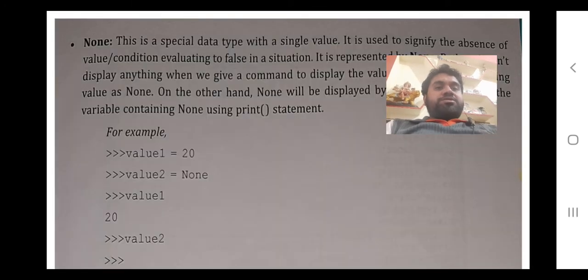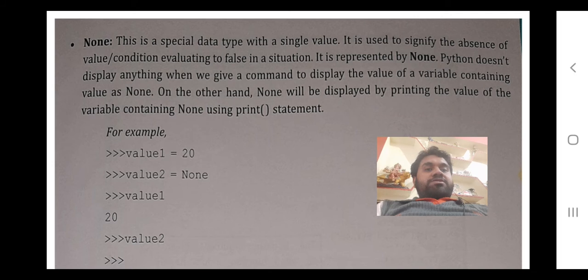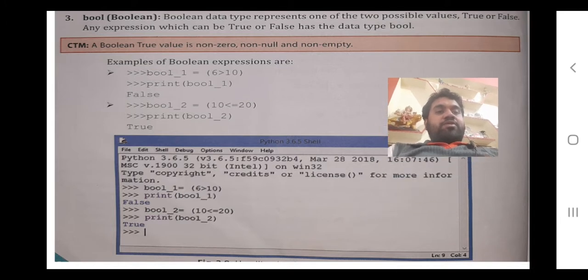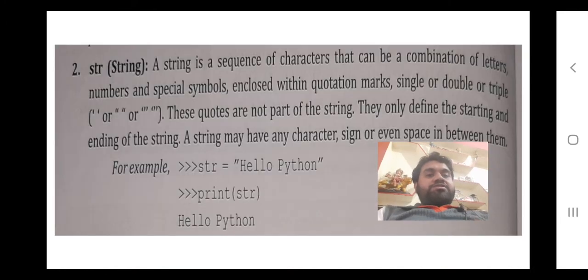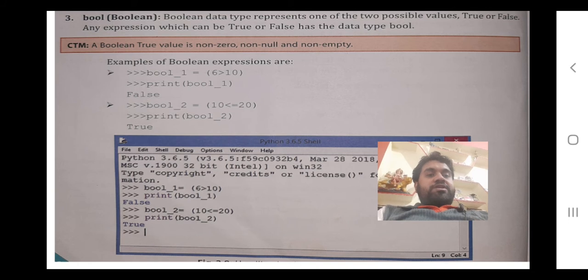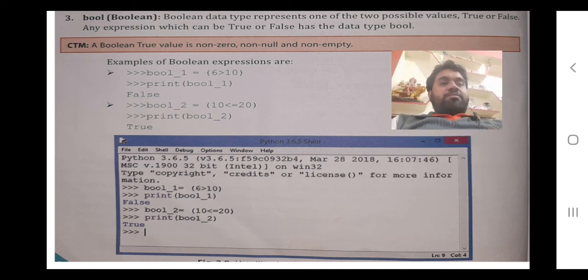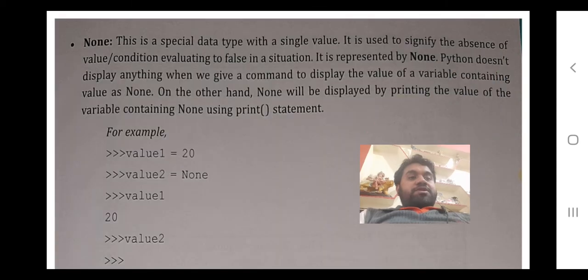Now moving to the next. There is one special data type which says if you want to just allocate the memory of the computer, you don't want to save any value in that. In the previous ones it will allocate as well as save the value. In this also, str will be the allocation name, object name, and the value will be hello Python. Similarly here also. But now talking about this one, if I say value1 is equals to 20, and we print value1, then it will come 20.